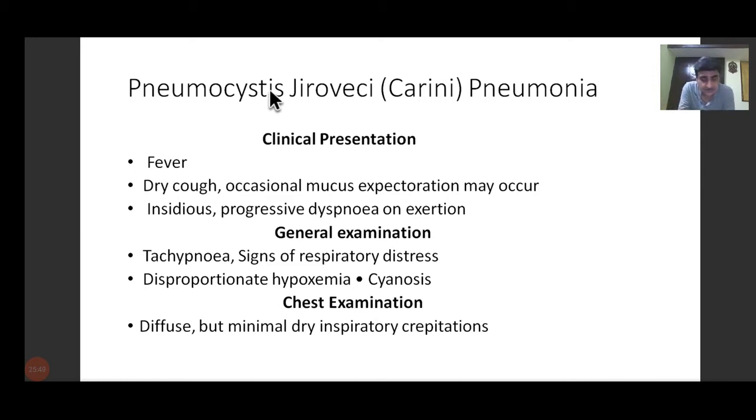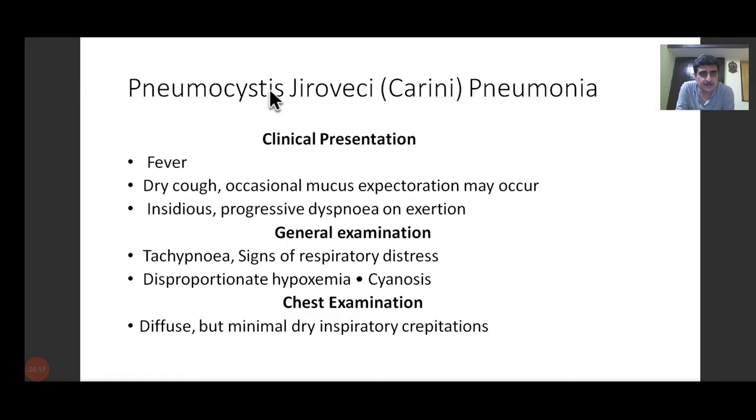Now, what are crackles? This we will tell you as you move on to the clinical examination. Unfortunately, clinical training is stopped these days, so there is somehow a mismatch between what we are teaching here. Ideally, there should have been a clinical case presentation going on side by side, which is not happening for obvious reasons. So you have to make do with whatever I'm telling you in this slide. So this is the clinical presentation of a patient. Now, how to assess the severity of the patients?